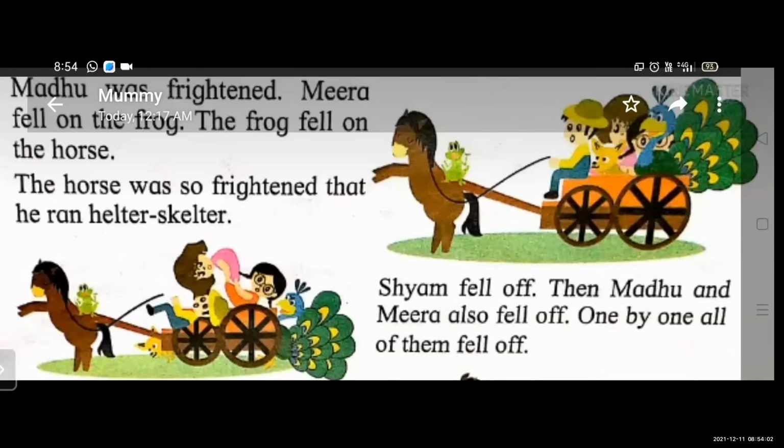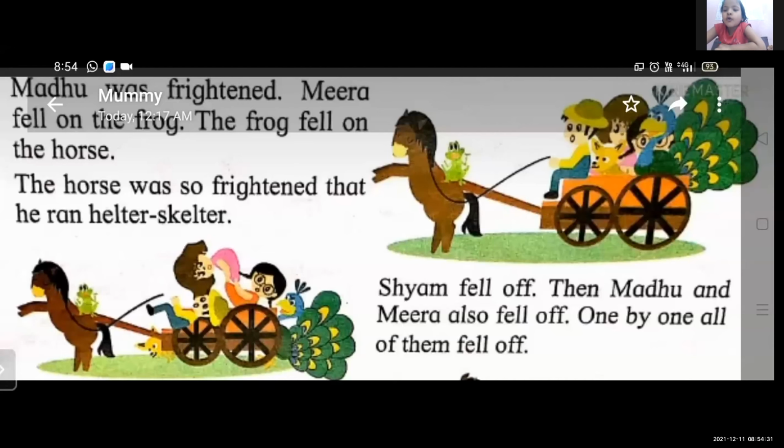Now see, students, see this picture. When the frog jumped on the horse, what do you see in this picture? The second picture. They all fall down. Yes. Shyam fell. Then Madhu and Meera also fell off one by one.